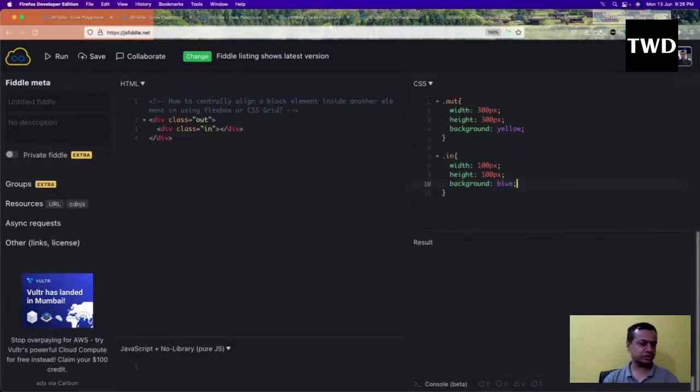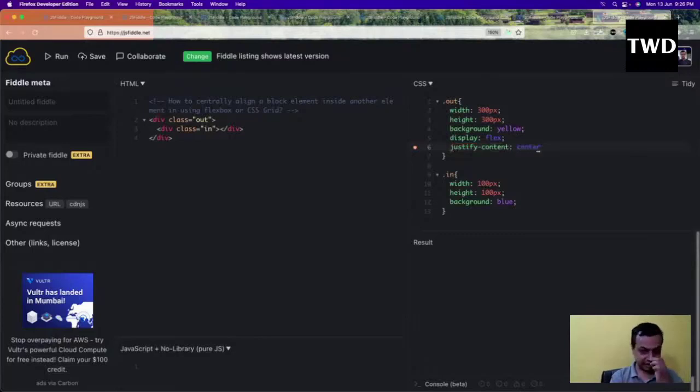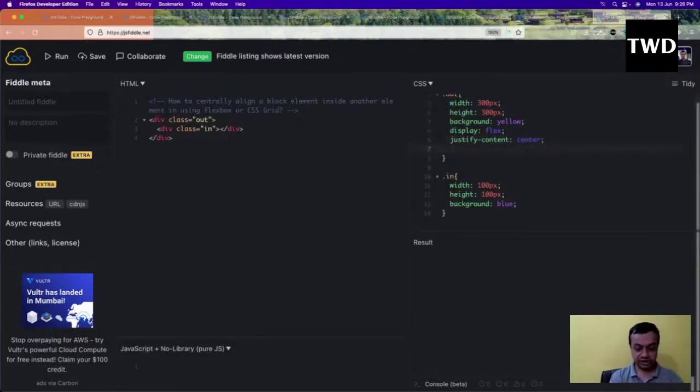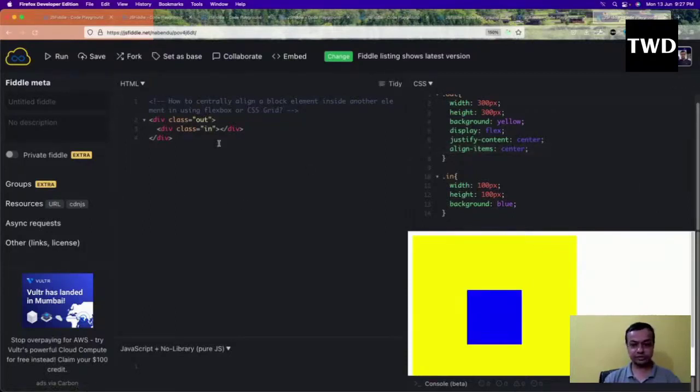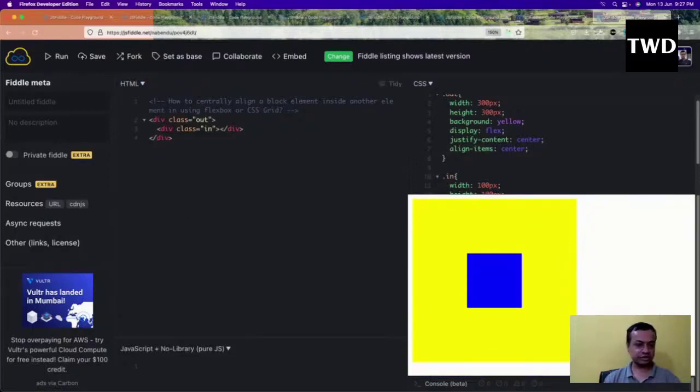With flexbox and grid on the parent element, you can do a display of flex and justify content as center. We have a CSS flexbox and grid course also, please see that also. These two questions are very important in CSS: how to center align everything. It's a very important question. Center is there like this, and see, I run it, and it has moved to the exact center. So this is how we do it with flexbox.